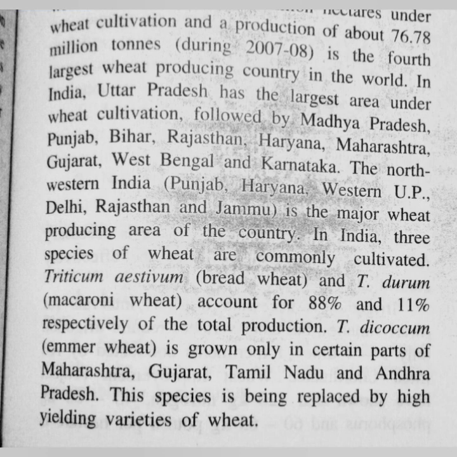But Triticum dicoccum is grown only in certain parts of India, such as Maharashtra, Gujarat, Tamil Nadu, and Andhra Pradesh, in these four states only. This species is being replaced by high yielding varieties of wheat, which have high yield production.